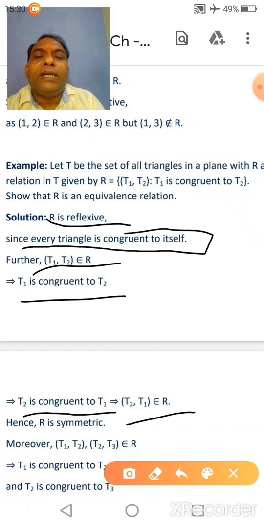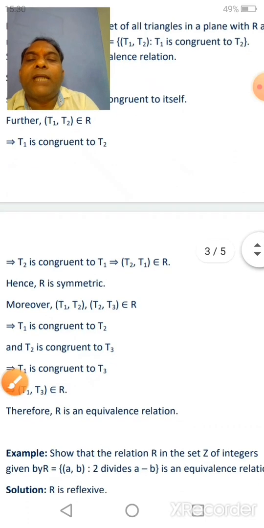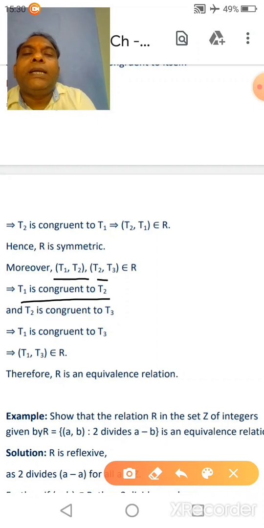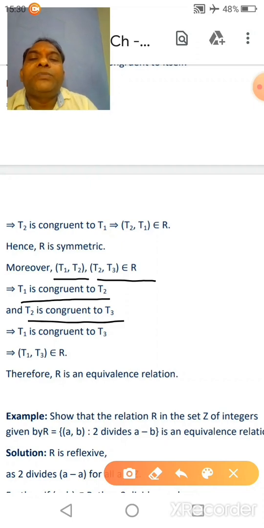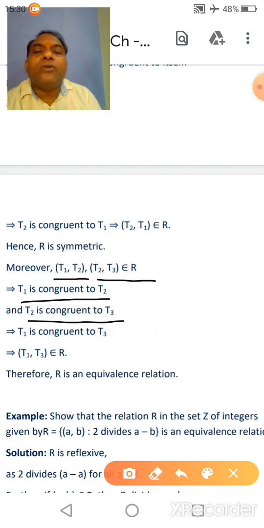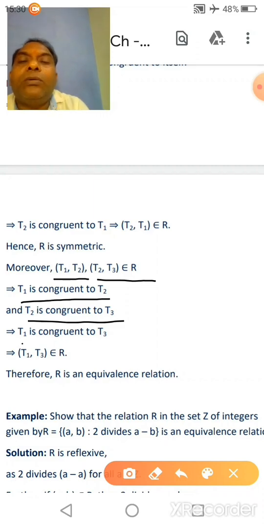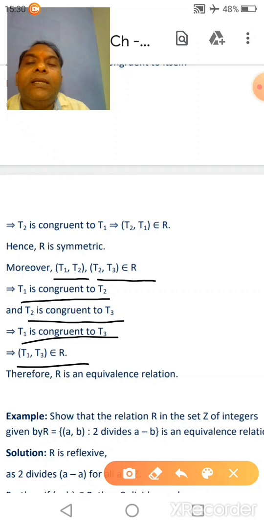So here (T1, T2) belongs to R gives (T2, T1) belongs to R, so R is symmetric. Now in case of transitive relation, (T1, T2) belongs to R means T1 is congruent to T2, (T2, T3) belongs to R means T2 is congruent to T3. Now check here, T1 is congruent to T2 and T2 is congruent to T3. So we can say that T1 is congruent to T3. It means (T1, T3) belongs to R.